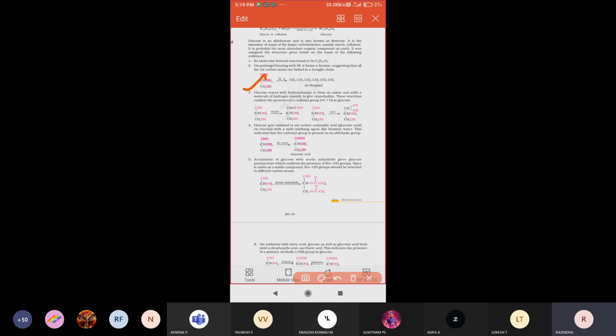Next, the third point. Glucose molecule reacting with NH2OH, hydroxylamine, will form oxime. Glucose molecule reacting with hydrogen cyanide will give cyanohydrin.